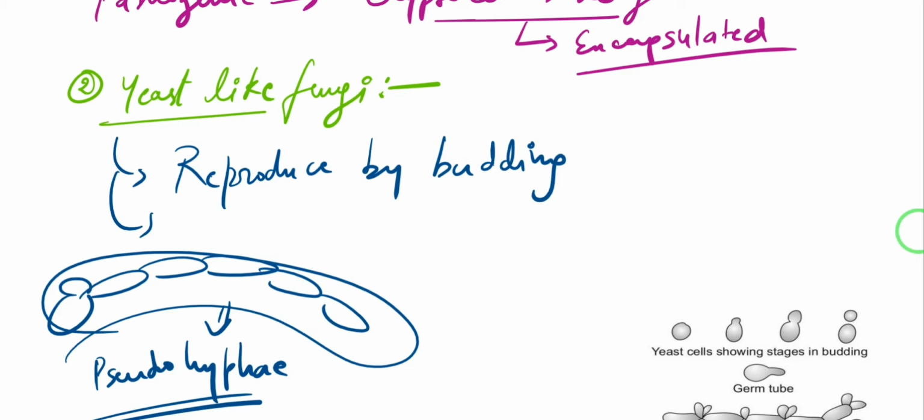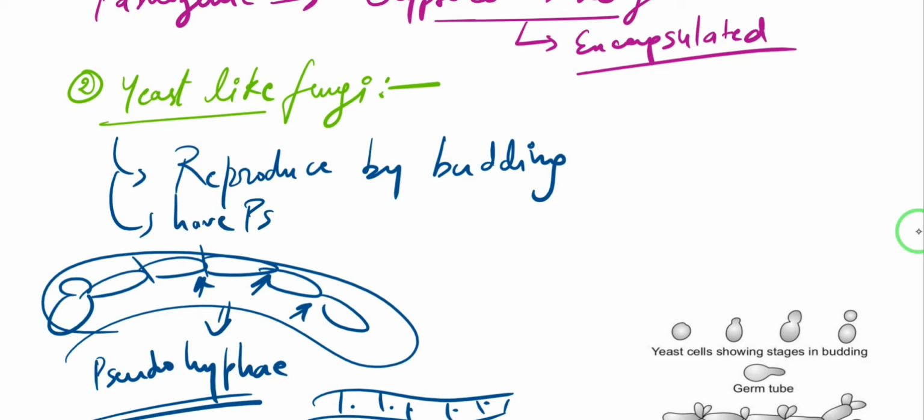Hyphae is actually a cylindrical cell which we are going to see in filamentous fungi. And in case of yeast-like fungi, we see these pseudohyphae which appear like hyphae, but they are not actually hyphae because at the junction of these parent cells, that is at these septa, they have constrictions, right? The normal hyphae appear somewhat like this, the septate one. Okay, they have no constriction, but in case of yeast-like fungi, we are going to see constriction which represents your pseudohyphae.